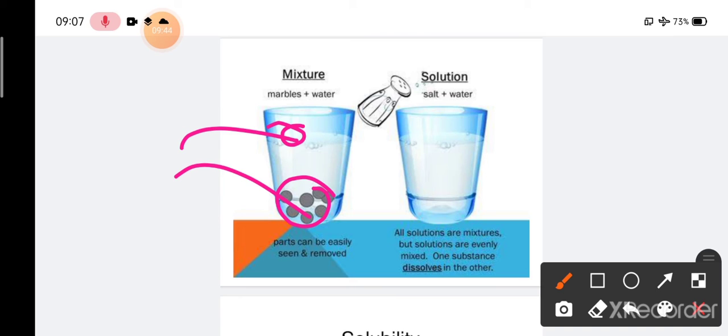So we cannot differentiate between the salt and water, because the salt particles are already dissolved in the water particles. So when we cannot separate the solute and solvent, it is called a solution. When you can separate the particles of solute and solvent, then it is called a mixture.